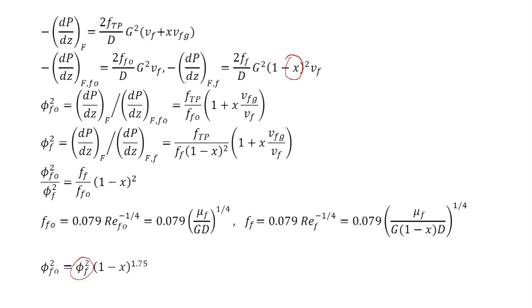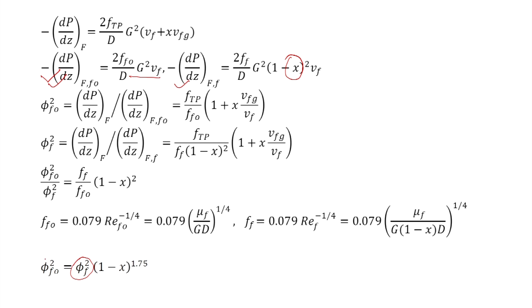So, to calculate this quantity, we will need to know local quality, whereas to calculate this pressure gradient, we do not need any local quality. So, this pressure gradient is easier to evaluate in case of boiling channels, and therefore, it is more convenient to use phi FO square.